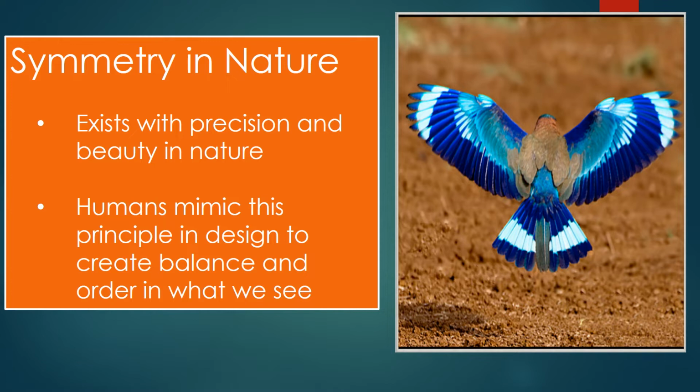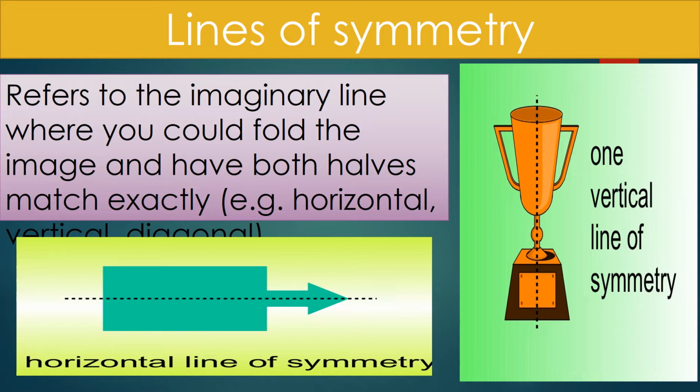If you see symmetry in nature, it exists with precision and beauty, like in this figure. If you see the feathers of these birds, it is just a symmetry in nature, having the same points of reflection, the same points of line and the same point of symmetry. In human mimics, this principle is used in design to create balance and order, as we see in this diagram. In the next slide we also see the lines of symmetry.